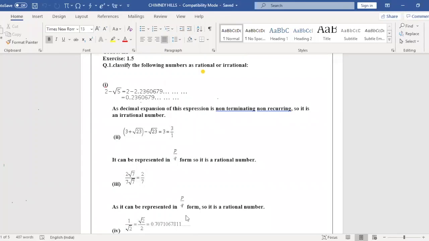In the exam, they will ask for 1 mark: classify whether it is rational or irrational and give a reason. That time you write the reason for this one.